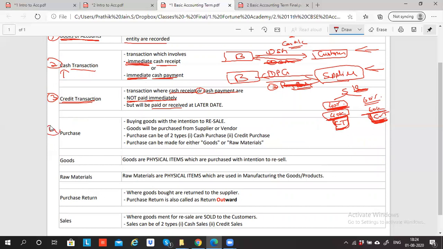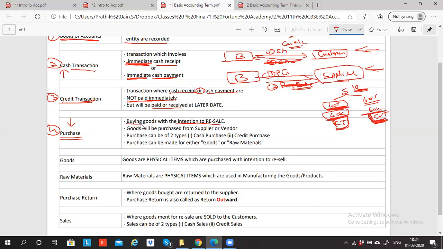What is the meaning of purchase? Purchase means buying goods. Buying goods is purchase, but not every buying of goods is purchase, because if you want to record it as purchase, then your intention should be resale. If you're buying something and your intention is not to resell but to use it, that will be either a fixed asset or an expense. I repeat.